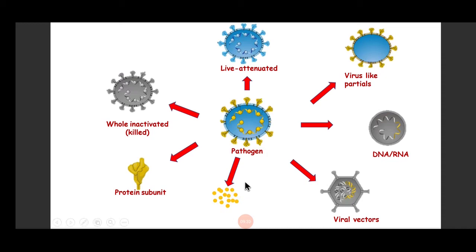In case of bacteria, some bacteria produce toxin, and sometimes it is the toxin itself, only the toxin, that is responsible for the disease. In those cases, we can use toxin or modified toxin, which we call toxoid, as an immunization agent. So we have a killed vaccine, live attenuated vaccine, subunit vaccine, DNA vaccine, vector vaccine or recombinant vaccine, and toxin or toxoid or virus-like particles.